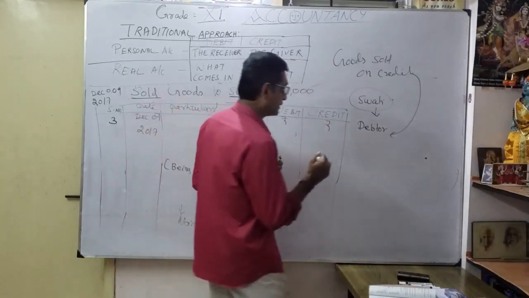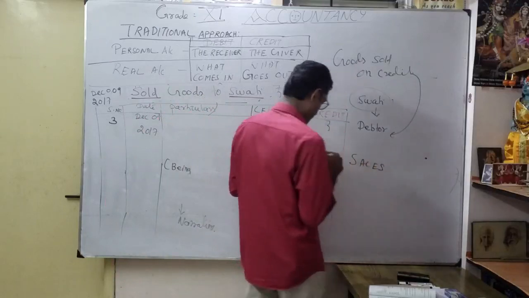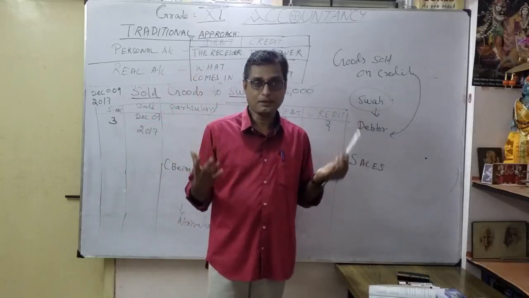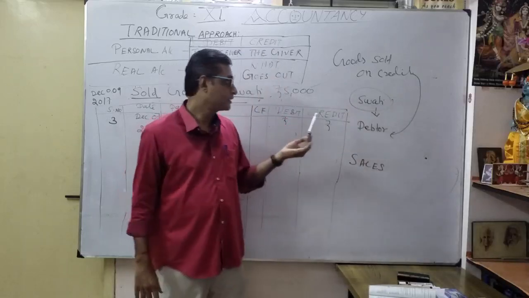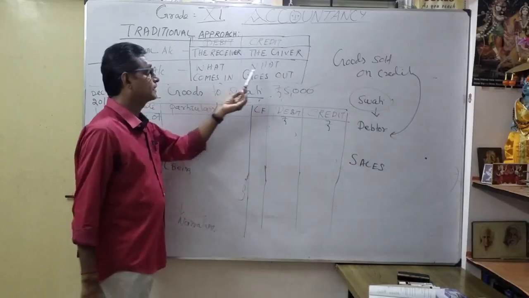Considered what? That is considered sold means sales. Goods gone out. So here, why is it coming under personal account or real account? This is the real account. So debit what comes in, credit what goes out.